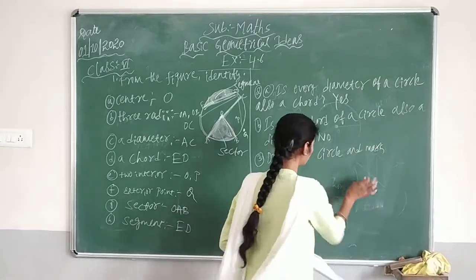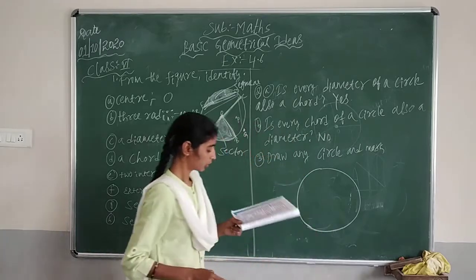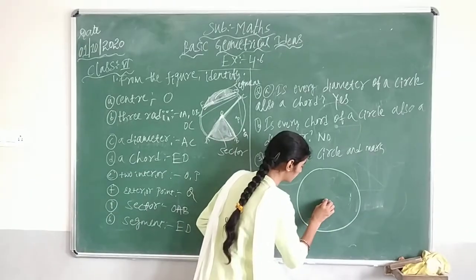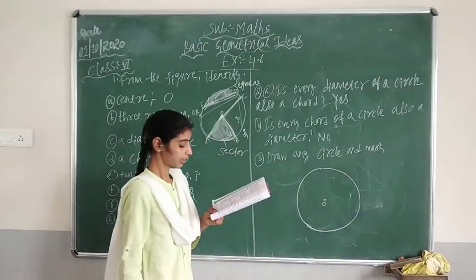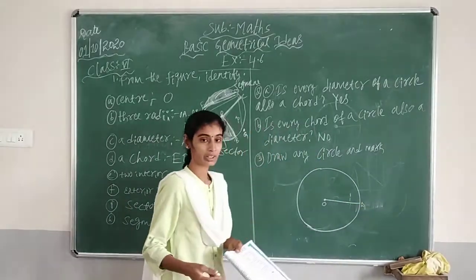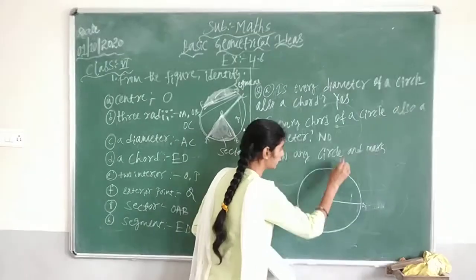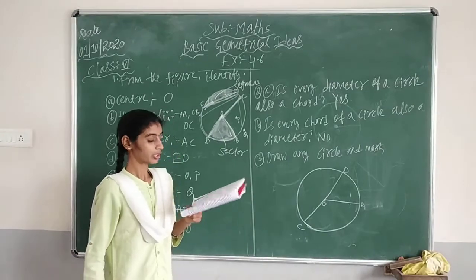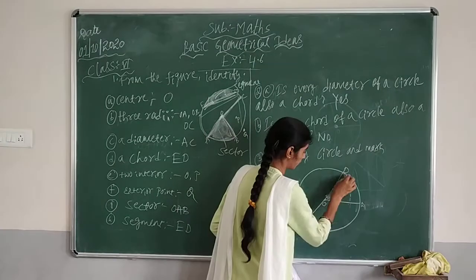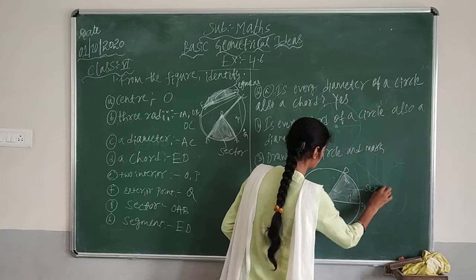It's very simple. So now let us see. We are going to draw one circle. Okay? Now what is the first point? You have to mark its center. So here we will mark the center. Then a radius. So then you can draw one radius. Then a diameter. Then you can draw one diameter like CD. Then next a sector. So this part we can call it a sector.